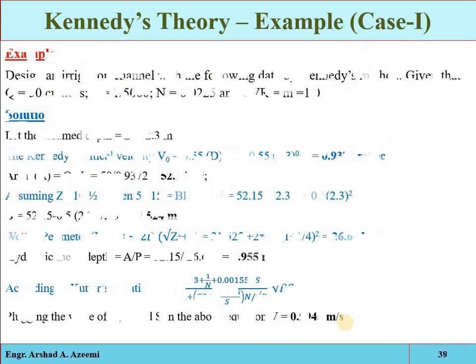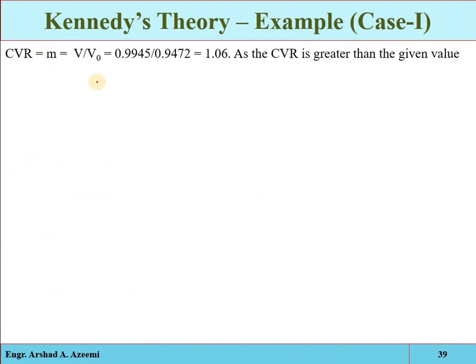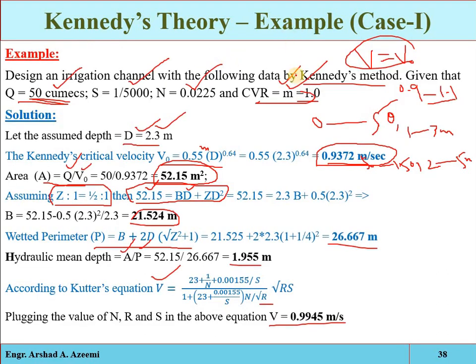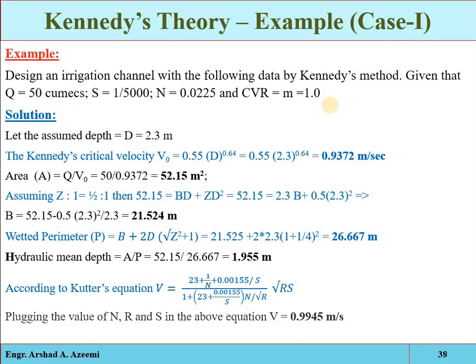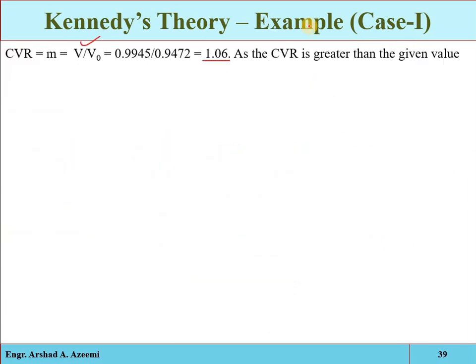Now determine the critical velocity ratio. The critical velocity ratio is 1.06, and it was given that the critical velocity ratio is 1. So our assumed depth is not correct. We have to repeat the calculation. One thing more: the critical velocity ratio is greater than 1, so the actual velocity is greater than the critical velocity.